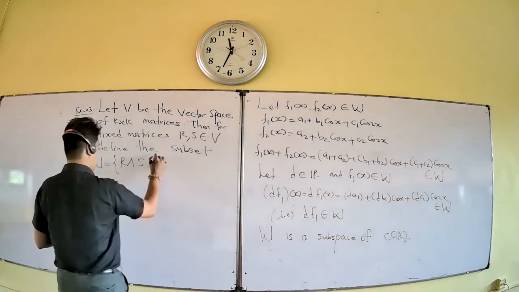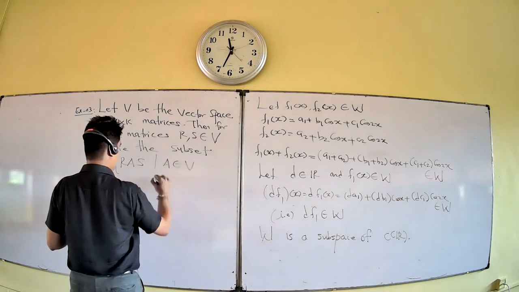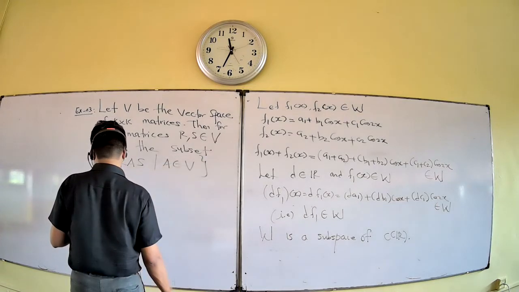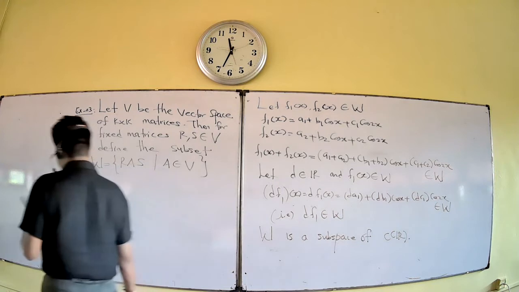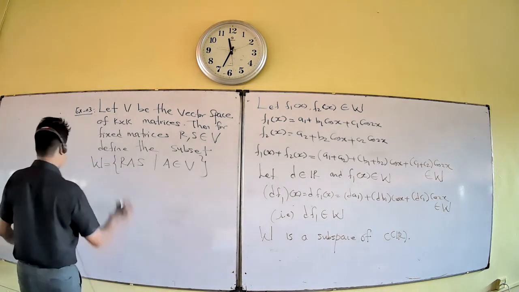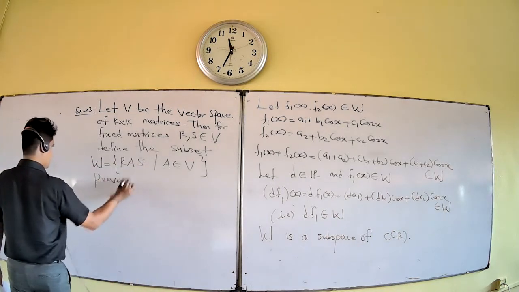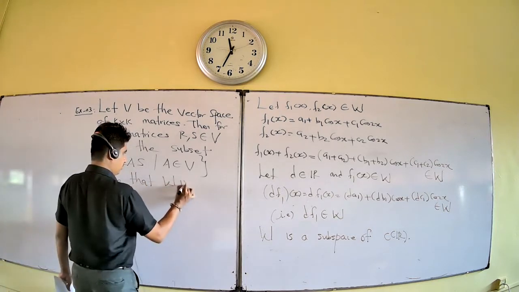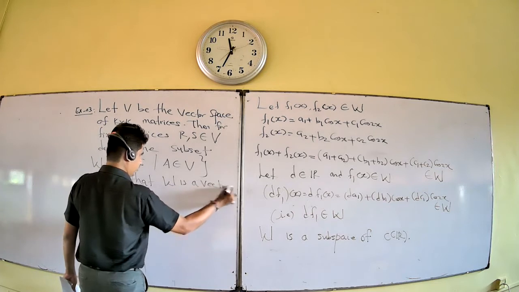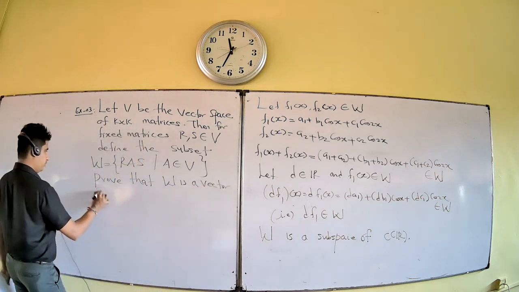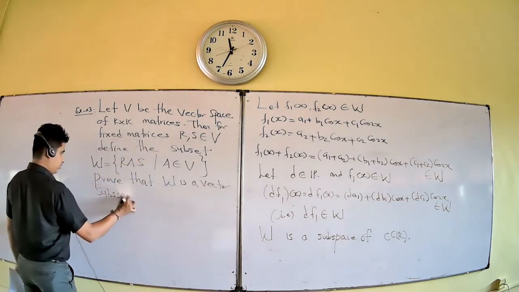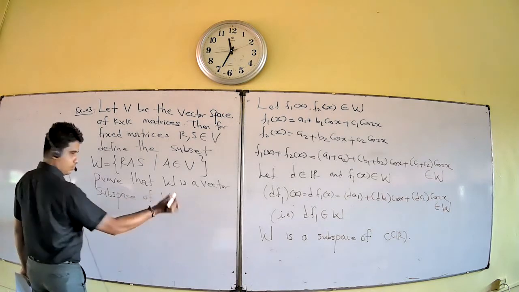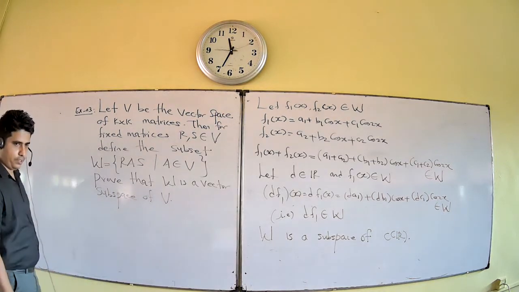Here A belongs to V. We can change only the A matrix. Prove that W is a vector subspace of V. Okay, vector subspace of V.